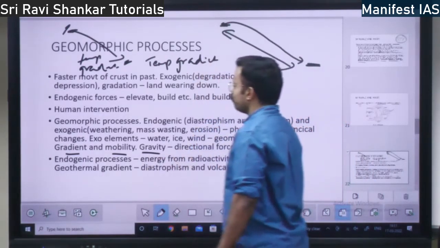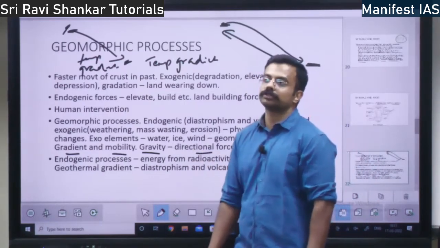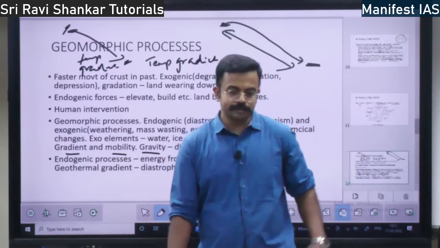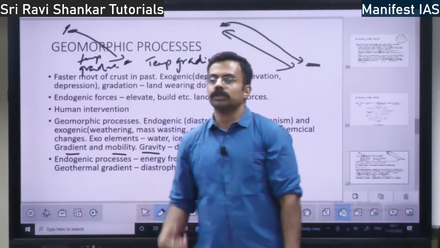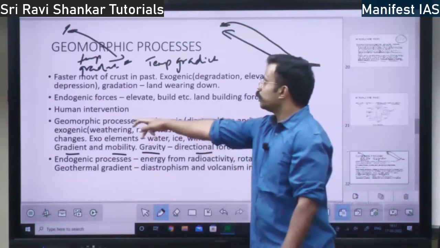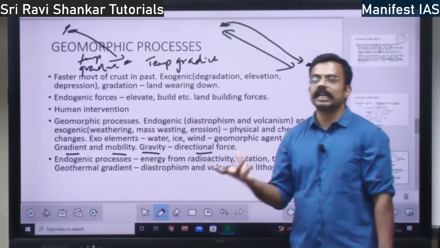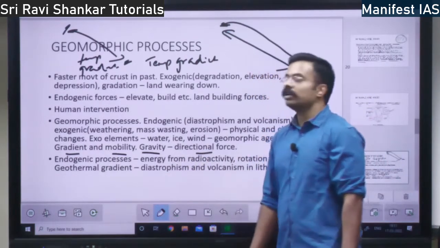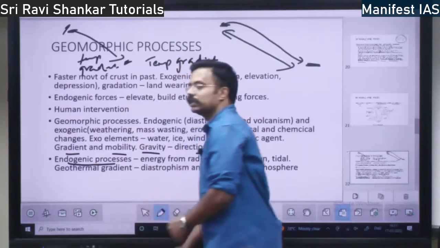Then you have gravity. Gravity is a directional force. Directional force means, what is the direction of gravity? Down. So that will also be responsible for the geomorphic processes. That is earth changing processes. Gravity is also responsible. Then you have endogenic processes.